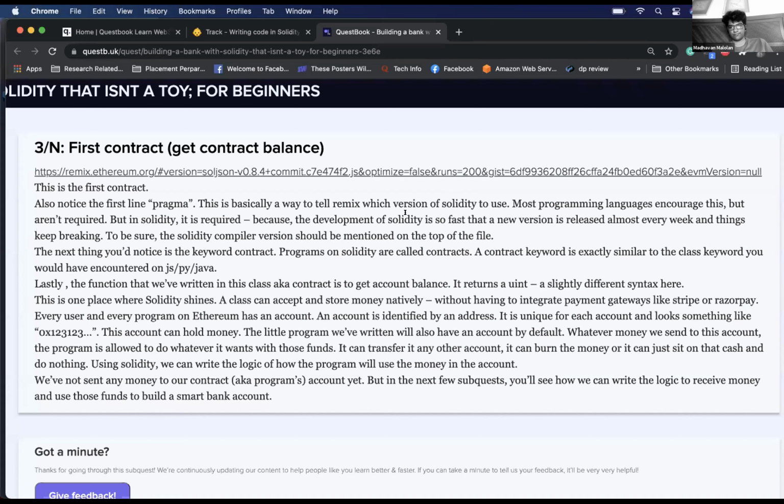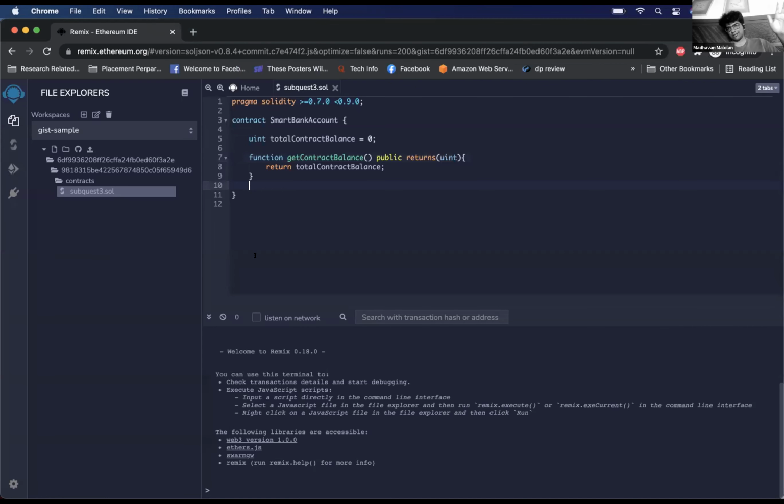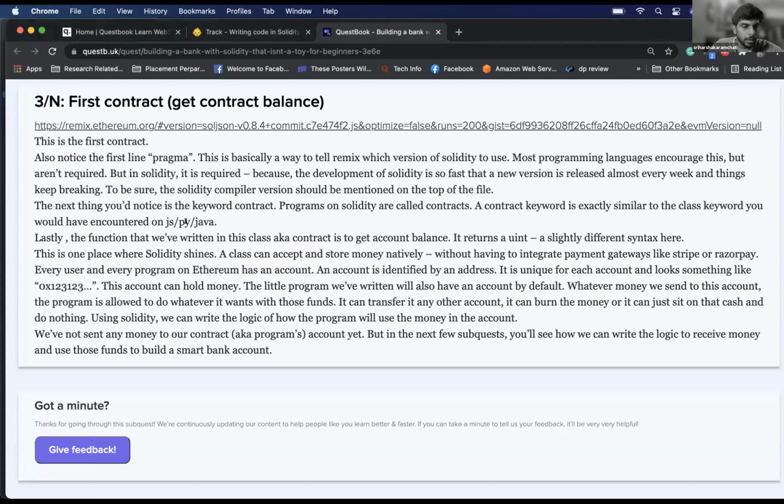In Python and JavaScript, you can do away with it. In fact, Python does not even have data types like this. But in a typed programming language like Java, everywhere you need to mention, hey, int. Yeah, similar. Got it.